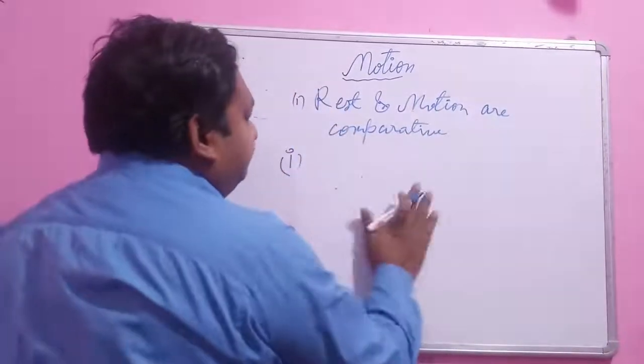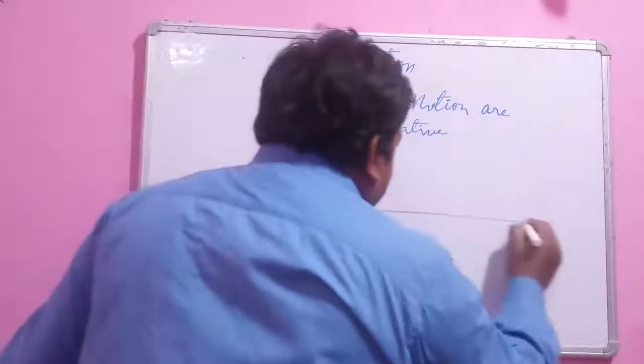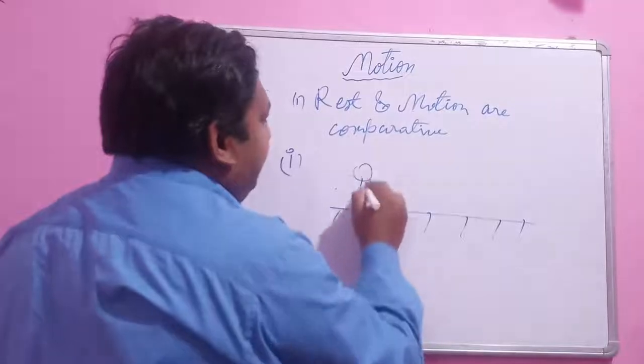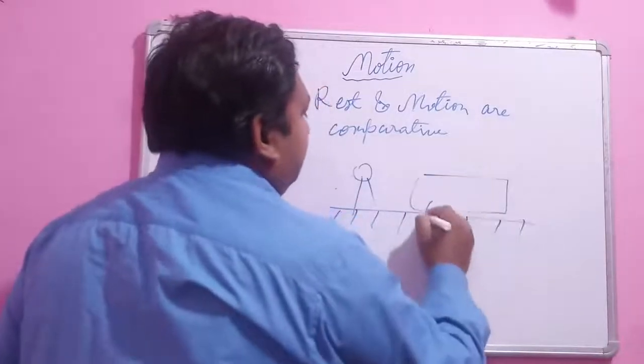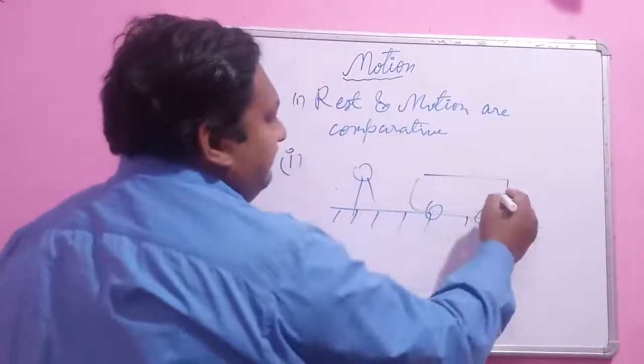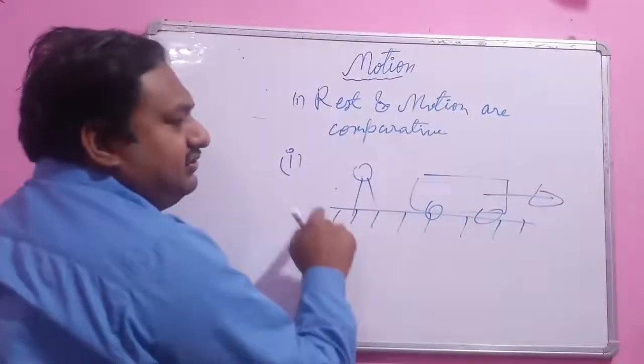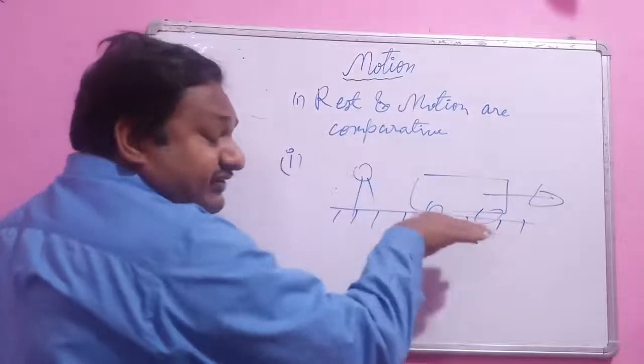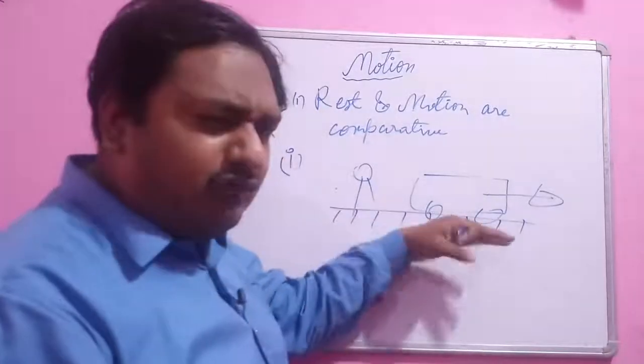So look, this ground on which a person is standing and a bus is moving, and we see that the bus is in motion. This person tells you the bus is in motion with respect to the ground, because the ground is always at rest.